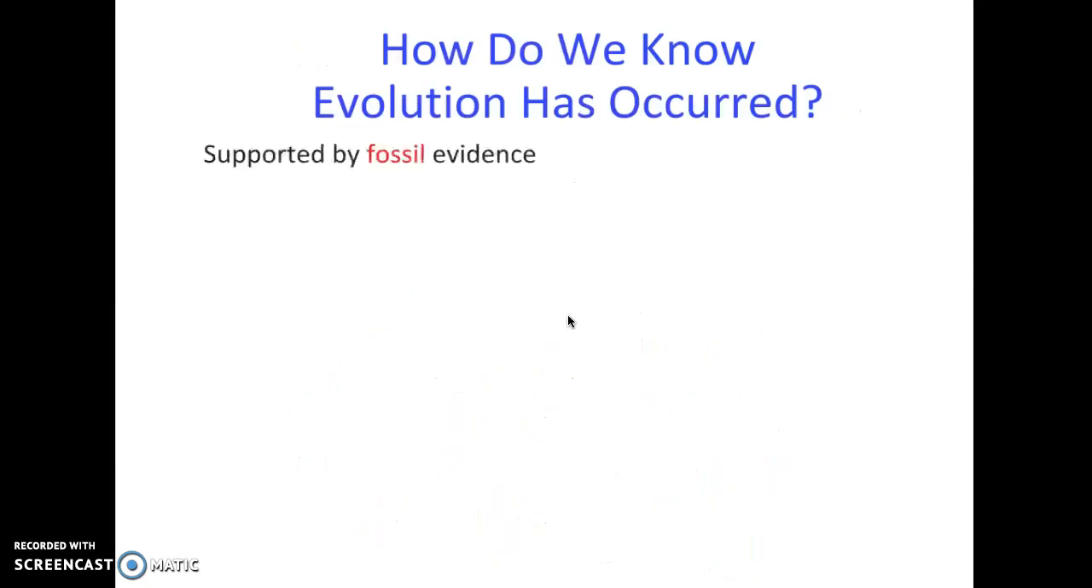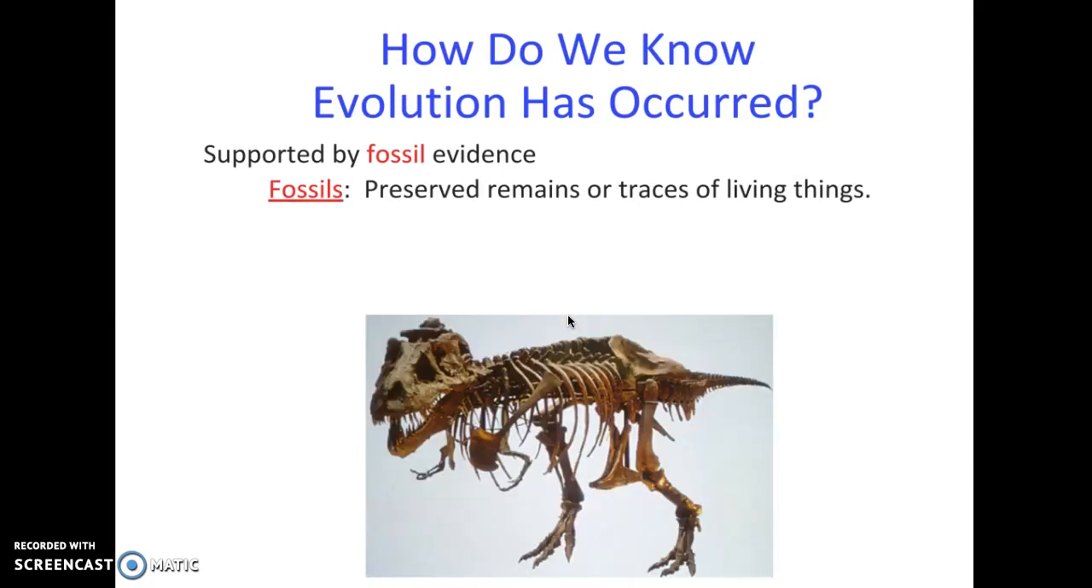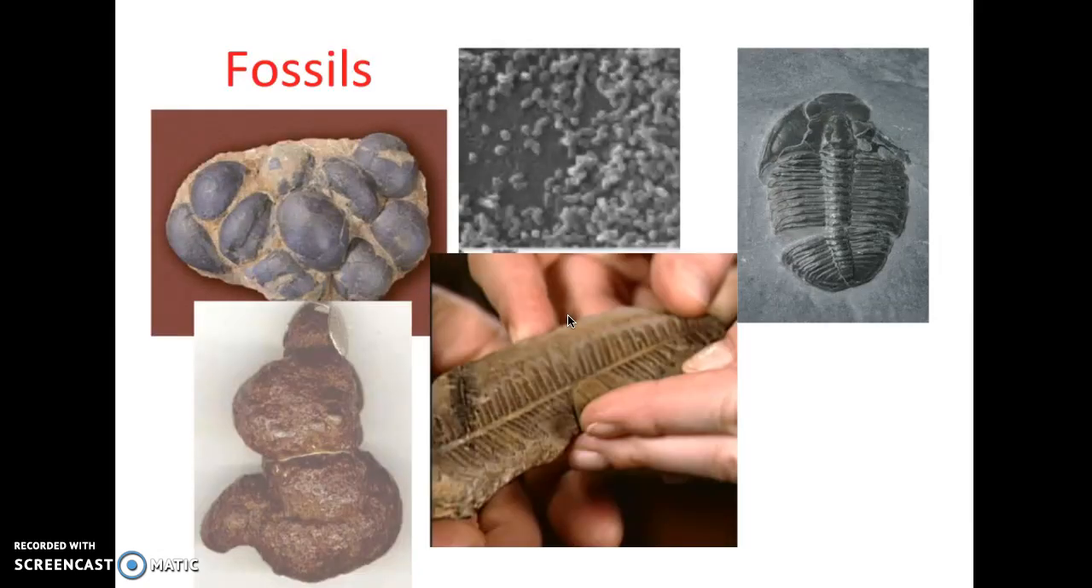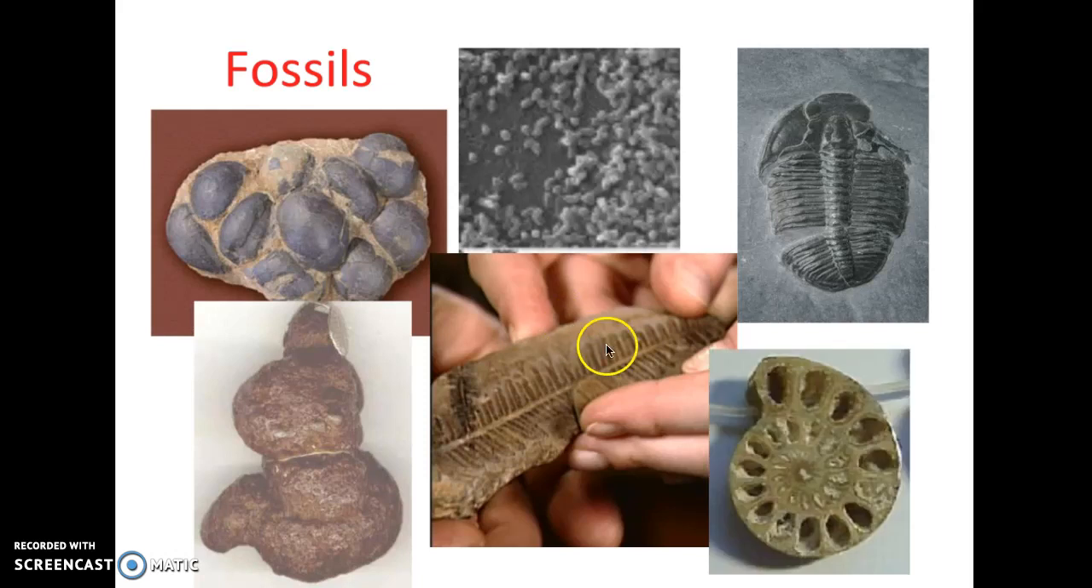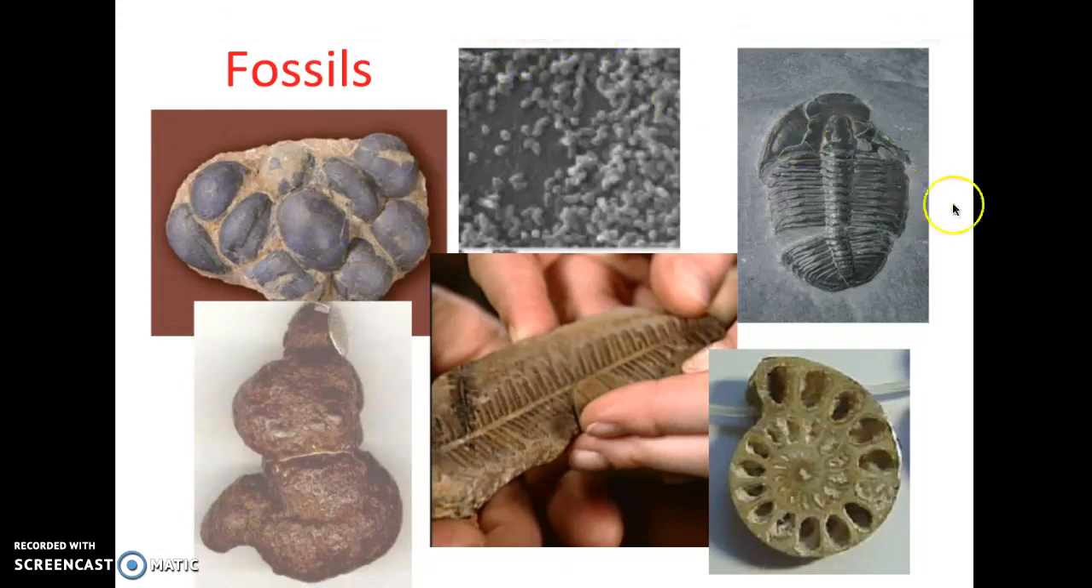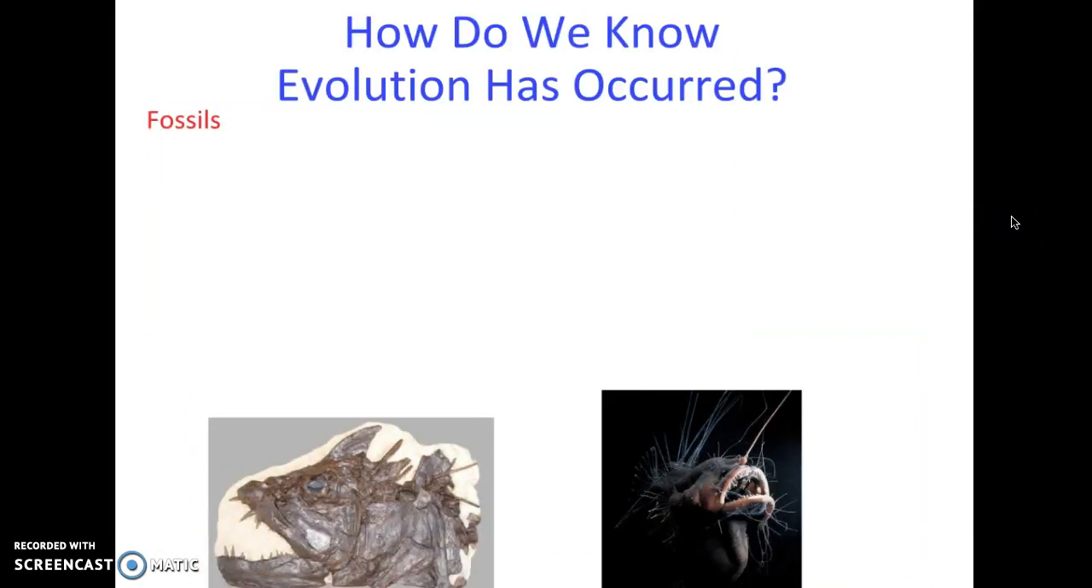Okay, so how do we know evolution has occurred? Fossil evidence. We study fossils, preserved once living things, to see how organisms have evolved and changed. We can look at a wide variety of fossils, from microscopic to impressions of things to things that are now stuck in stone. We really use fossil evidence for quite a bit of our study of evolution.